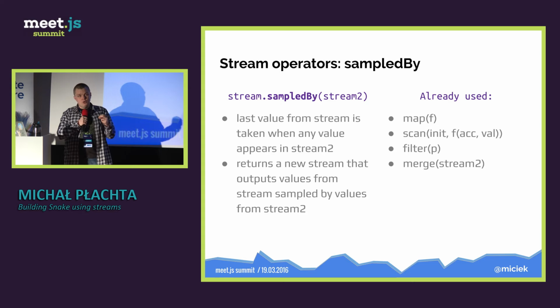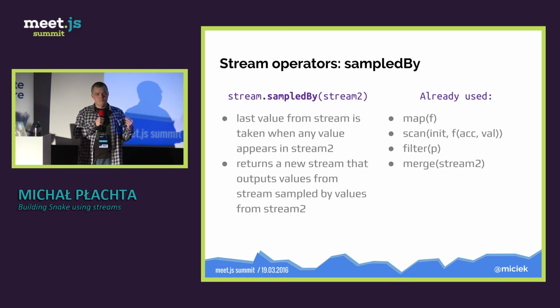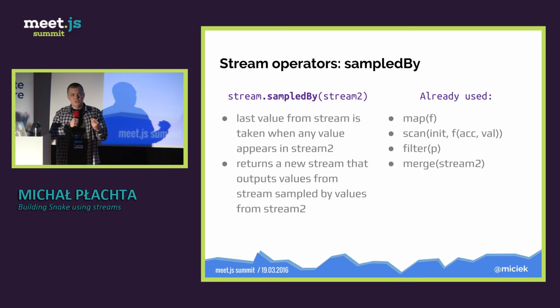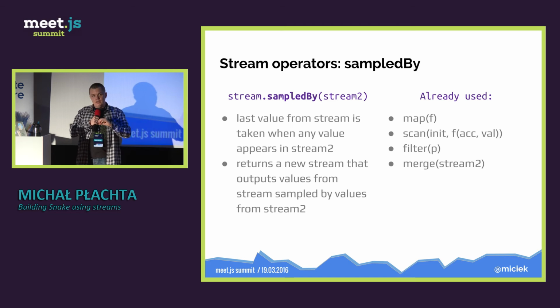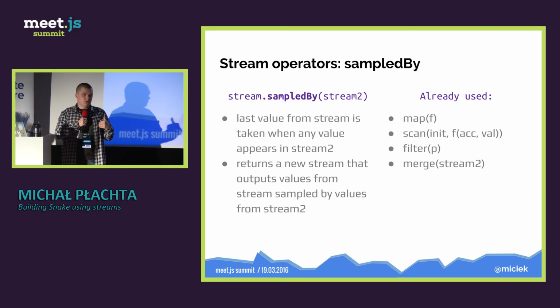And the second stream just samples the values from the input stream. Okay? So whenever a value appears on the second sampling stream, the last value from the first stream is taken and outputted to the output stream. All right? So how can we use that?